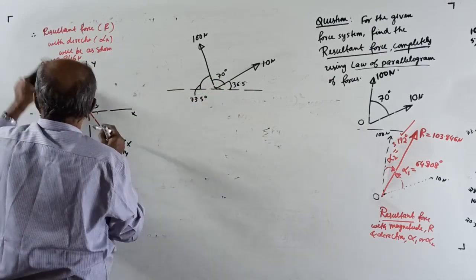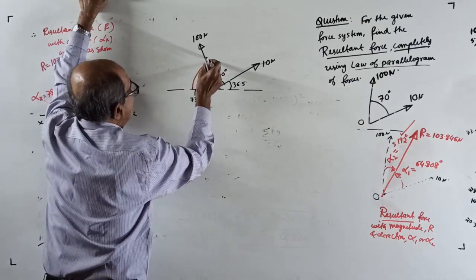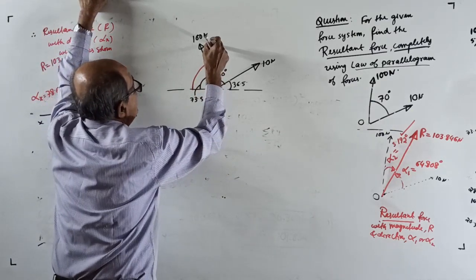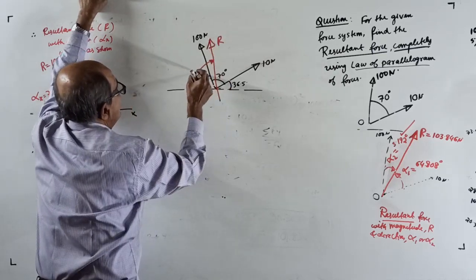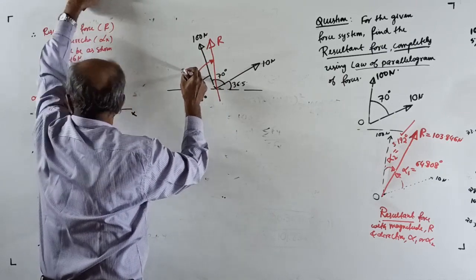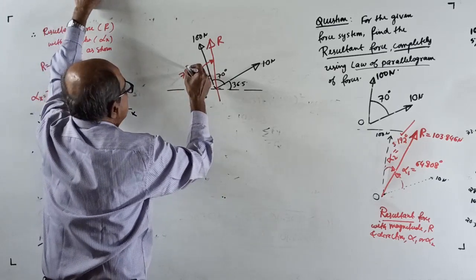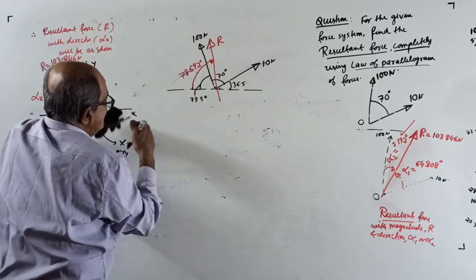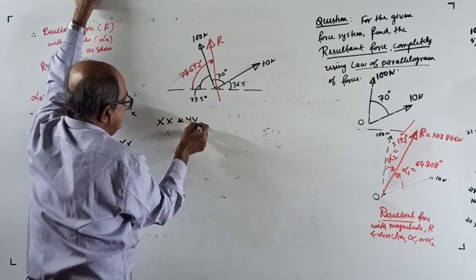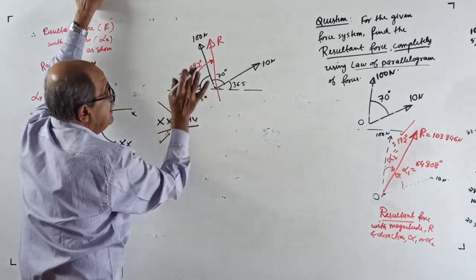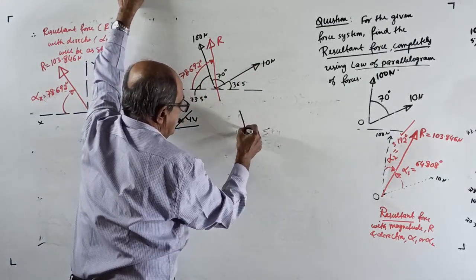73.5 degrees. The angle we got is 78.692. Okay. It is more than 73.5. This is how you got the resultant R. This angle is 78.692 degrees. Therefore, if you ignore xx and yy, suppose you don't consider xx, yy, come to the original point O here, one force of 100 Newton here.